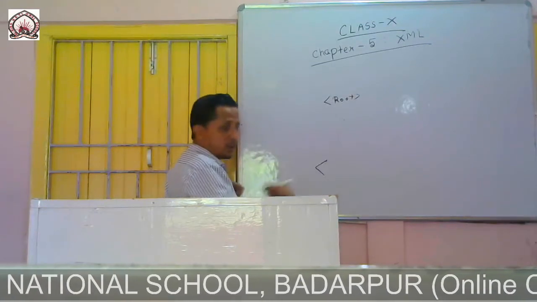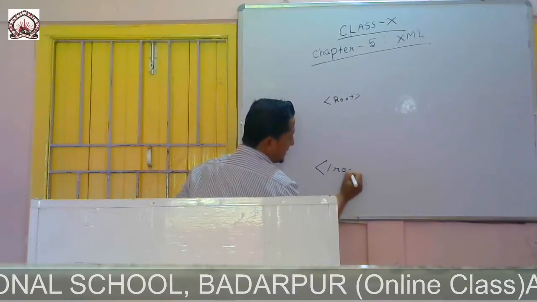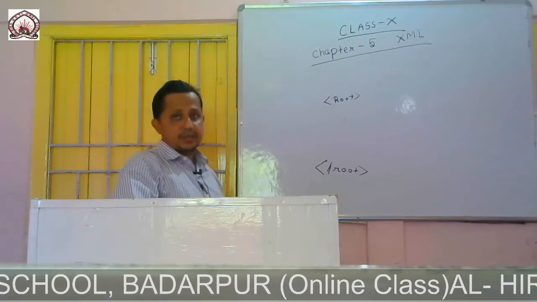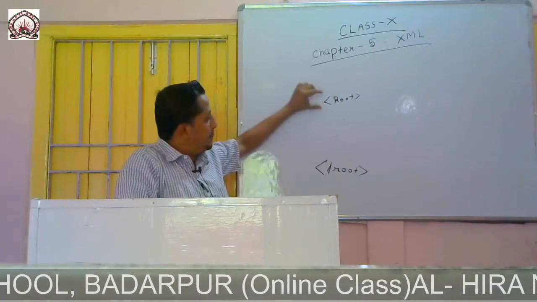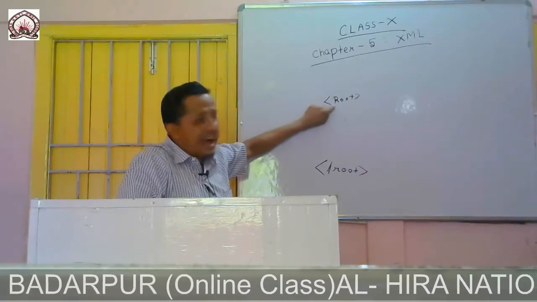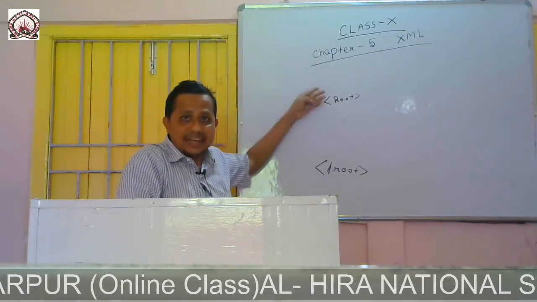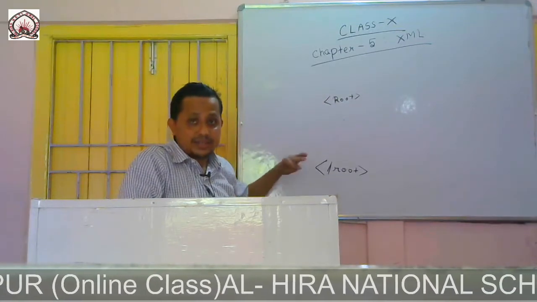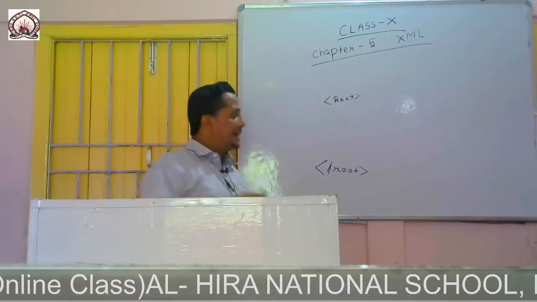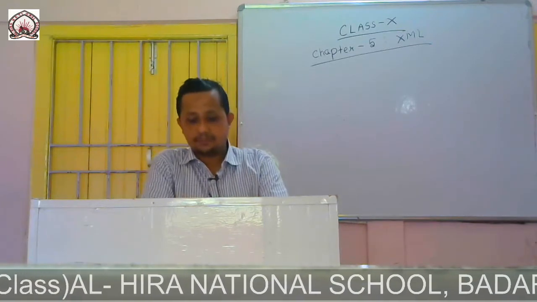Now when closing this tag, if I use a different case, there will be a problem. Here this tag corresponds with this tag, but here R is capital and here R is small, so they are different. So XML is case sensitive, but HTML is not case sensitive.